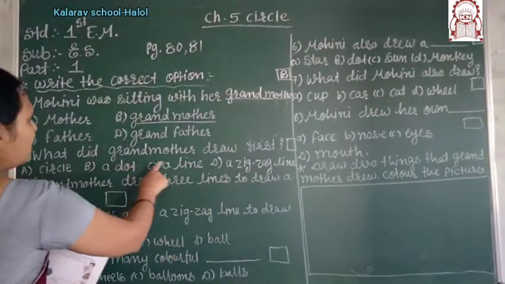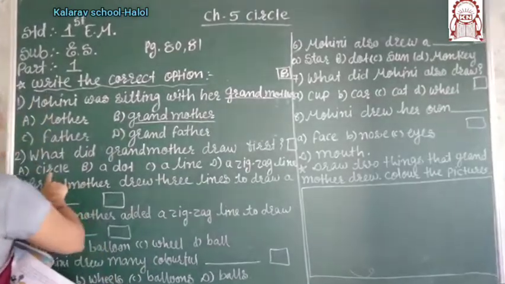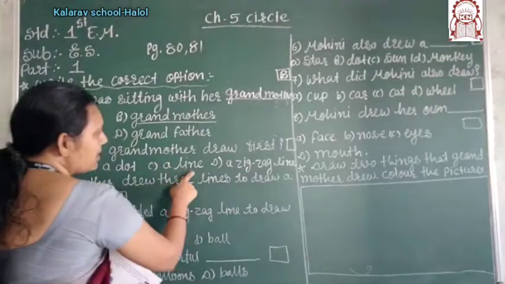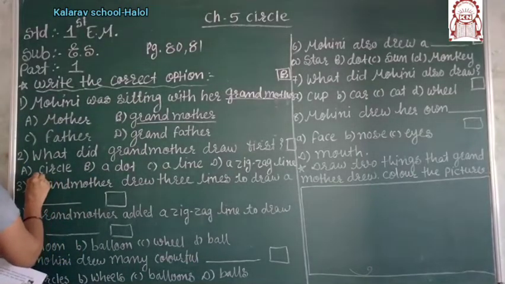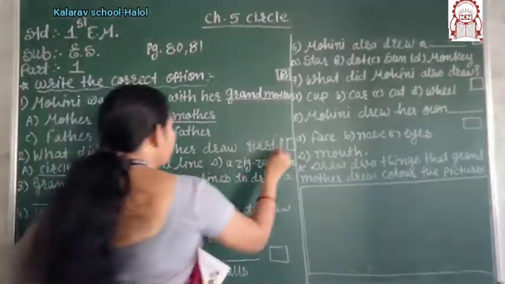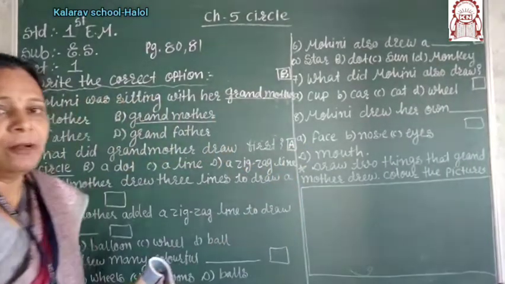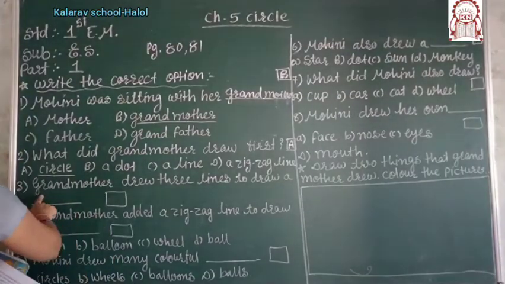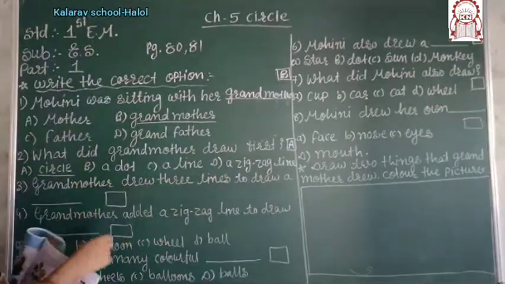Now, what did the grandmother draw first? What did the grandmother draw? Circle, a dot, a line, a zigzag line. It is the circle first, right? Now we have to write in the box also A. Grandmother drew 3 lines to draw a blank.